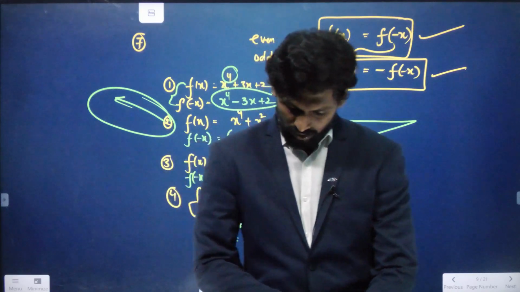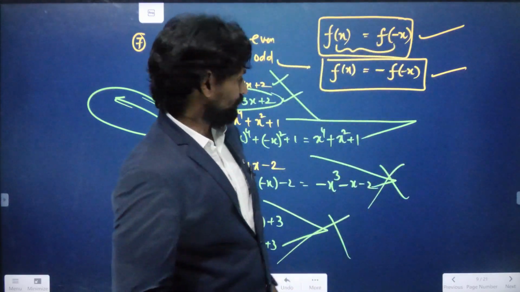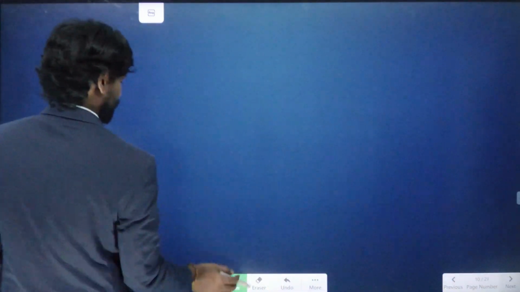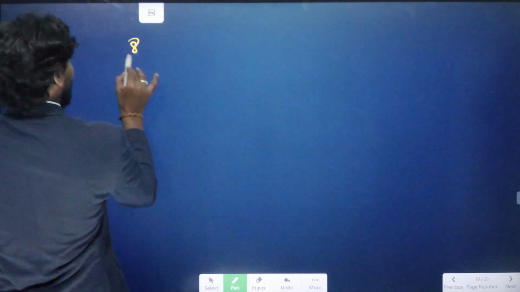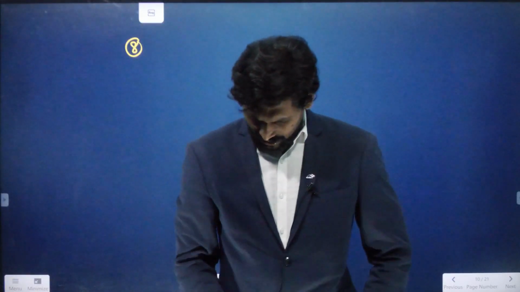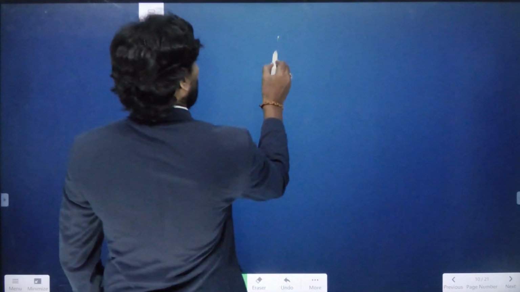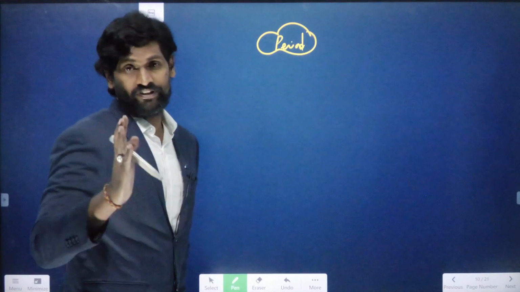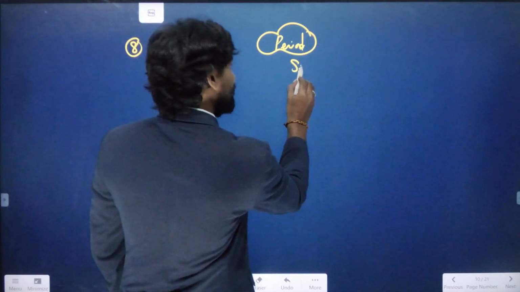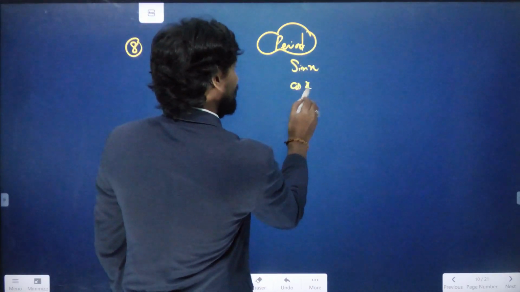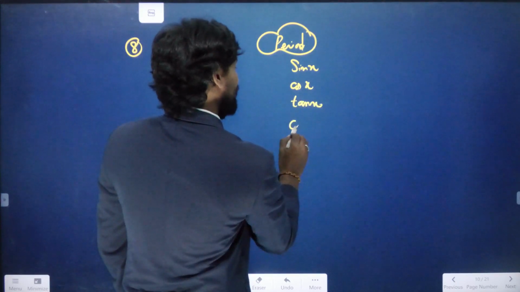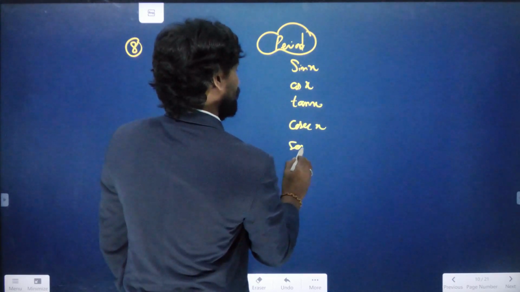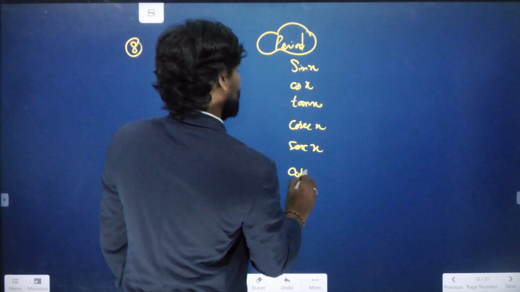Okay, let us move on to problem number 8. The eighth question: the period of secant square x minus tan square x. So we need to discuss the period concept once. We know already the trigonometric ratios. There are 6 different ratios, which are sin x, cos x, tan x, cosecant x, secant x and cot x.